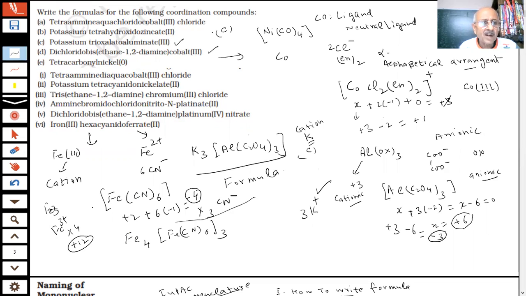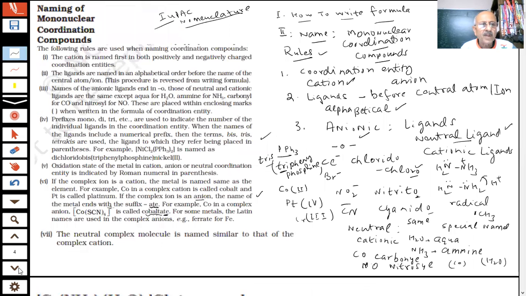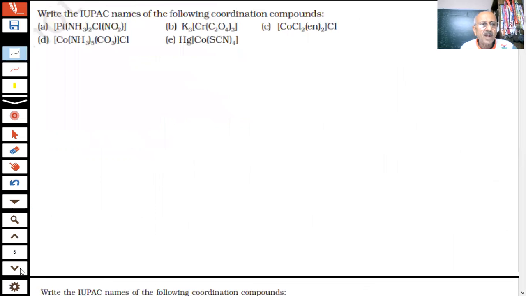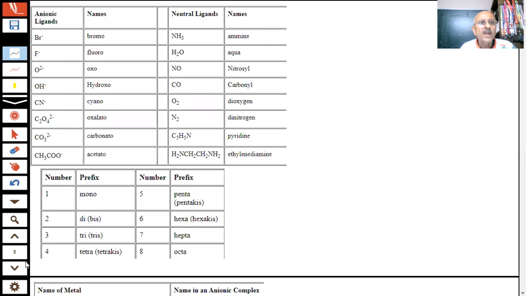Therefore, students, let me give you something more, which I will be using. I have got a list of anionic ligands, students. This was also used.